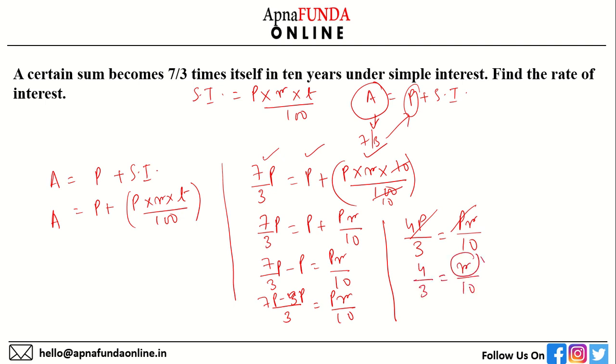We need to find the value of R. 40 by 3 is equal to R. So R is equal to 13.33%. I hope you have solved along with me and you have got this answer.